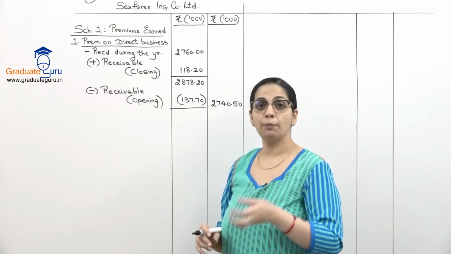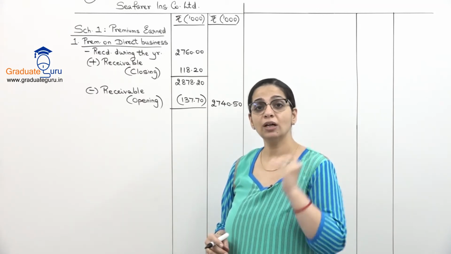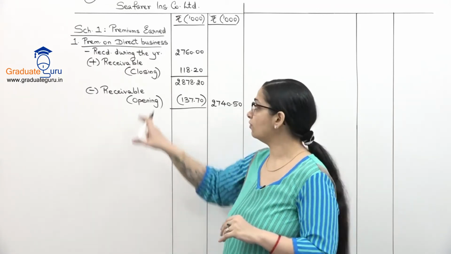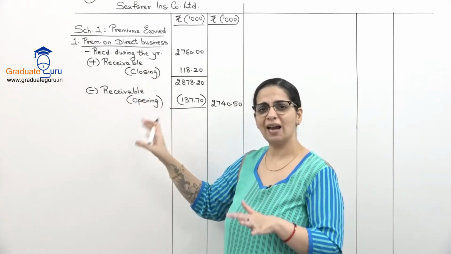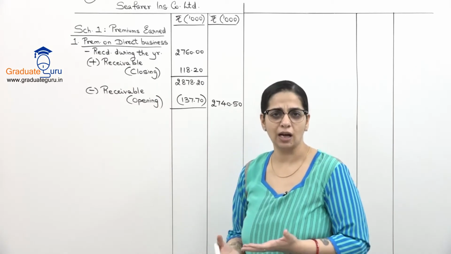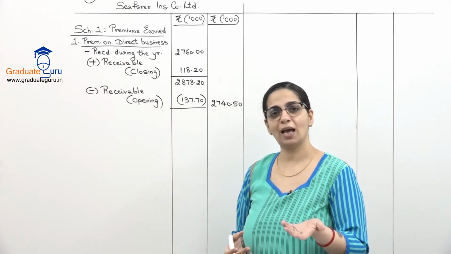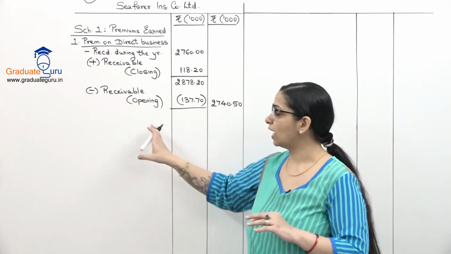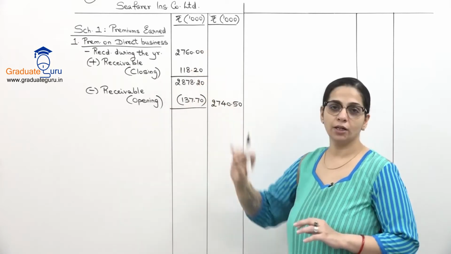But when we are preparing our revenue account, we only want to know the income of the current year. That is why we add closing and we subtract the opening. This is standard even for our normal final accounts. We always add the closing outstanding and we subtract the opening outstanding. So that is what we are doing over here. So this was for the direct business.